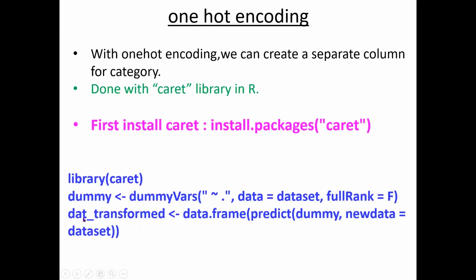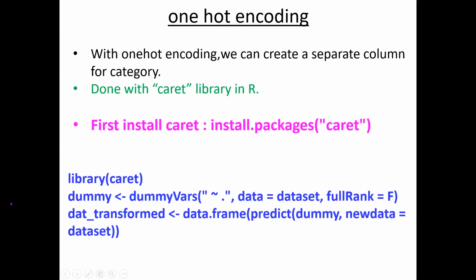Now see the second statement. For the new data, of course, you may give the same old name also, not a problem. You will also observe one more thing: in our programming, this symbol is nothing but equal to. So less than, minus, or equal to, both are the same. So the meaning here is dummy equal to, data_transformed equal to. Now you need to write data.frame of, and the variable on which we are applying this one-hot encoding, dummy. You need to specify that dummy variable name with the dataset using the predict method. So this is a very simple method.